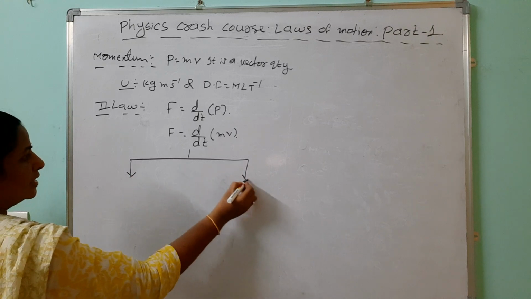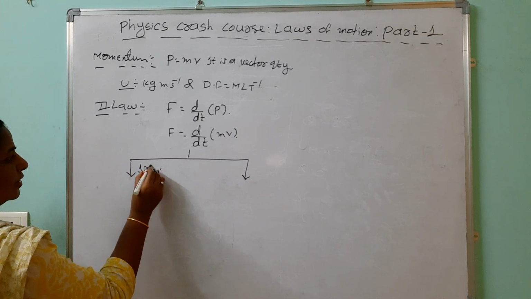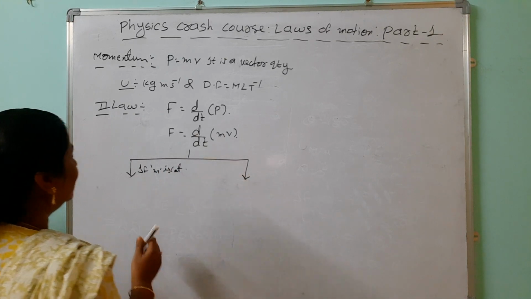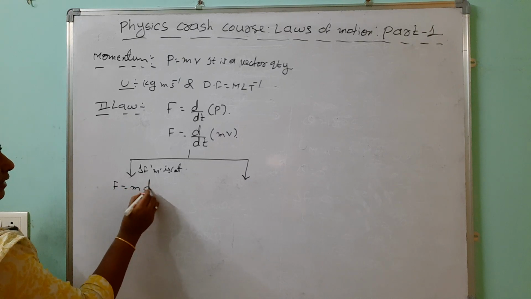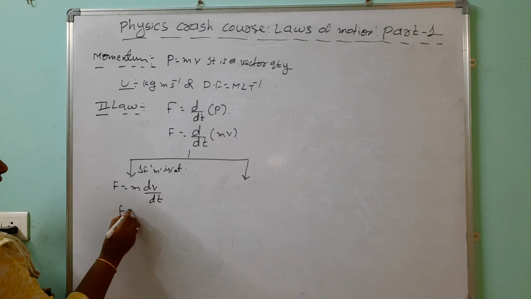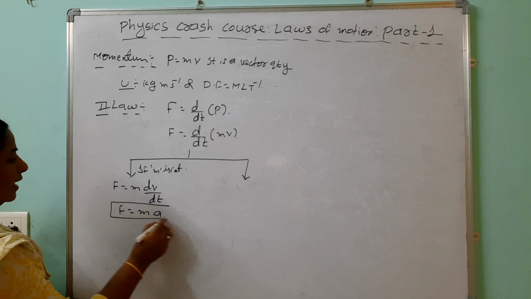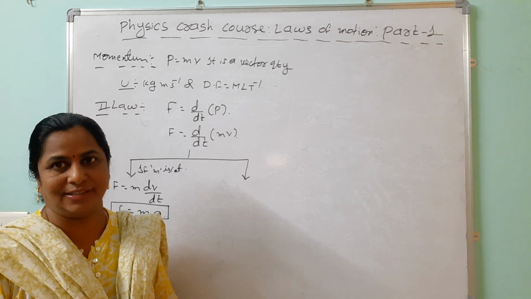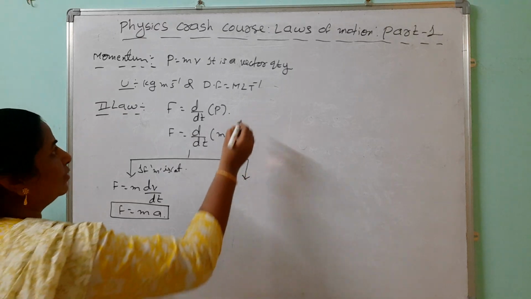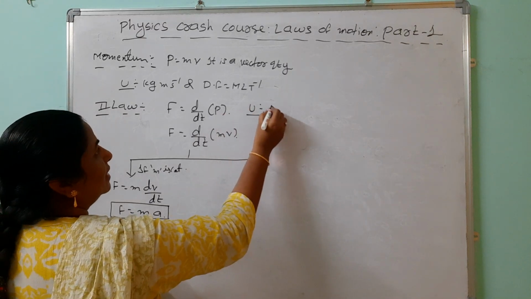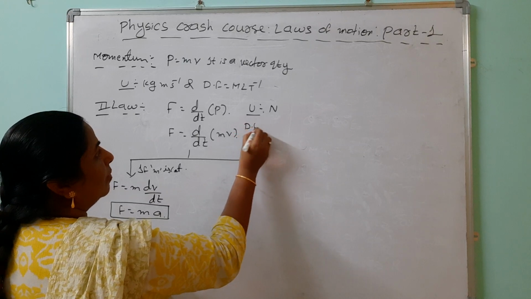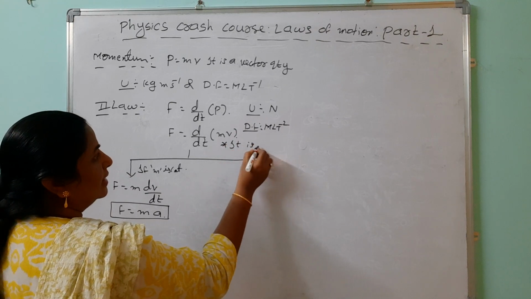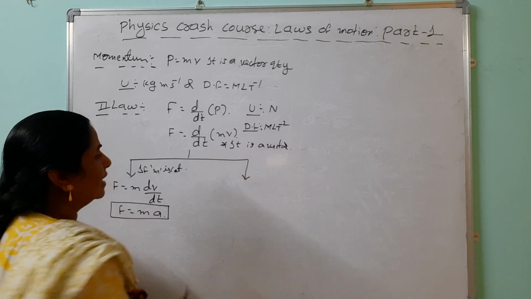Look here. First one is if m is constant. Generally we can say that m is constant, meaning differentiation we can't apply to the mass. So m into dv by dt, which is mass into acceleration. Generally, many people use force equals mass into acceleration. Then what is the unit for force? The unit was introduced by Newton, that's why we take Newton. The dimensional formula is MLT power minus 2. And you remember that it is also a vector quantity.